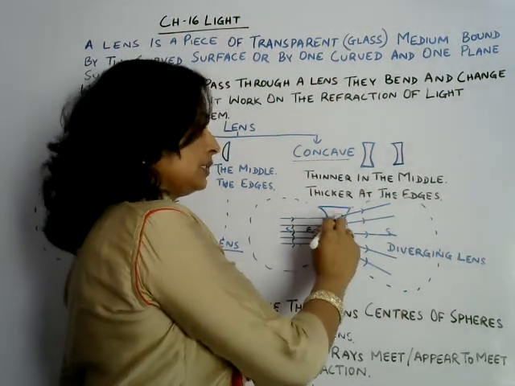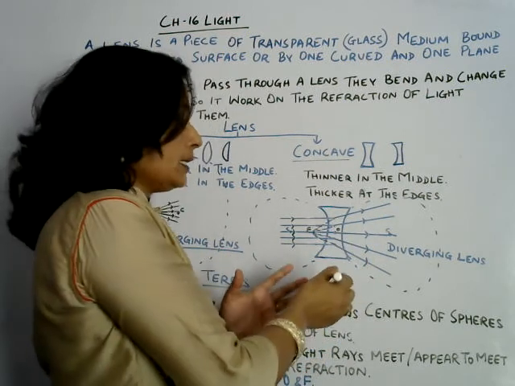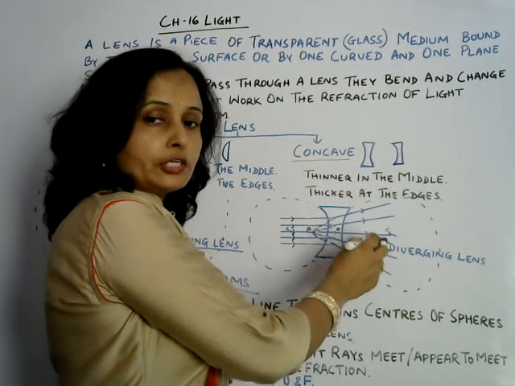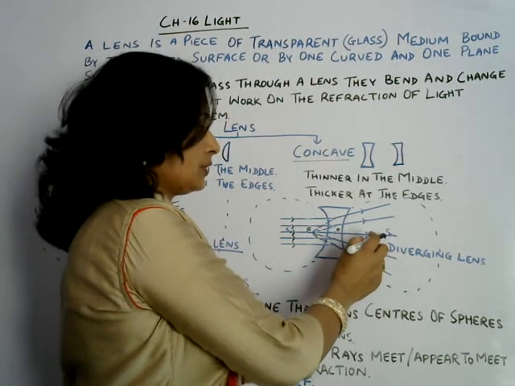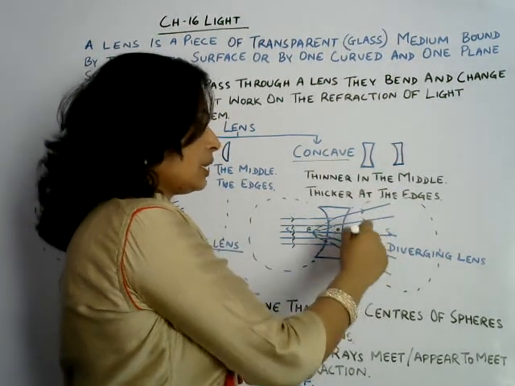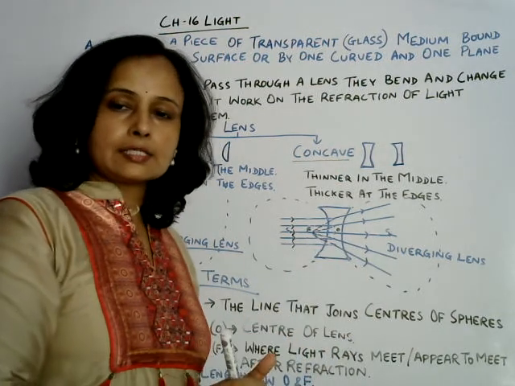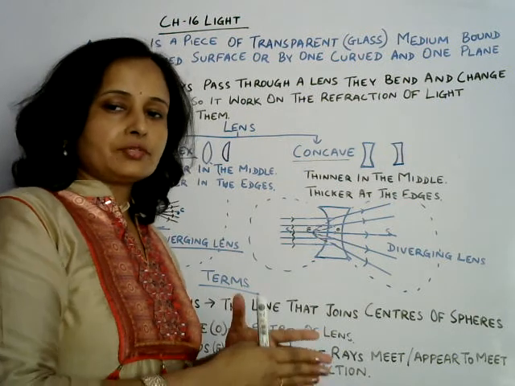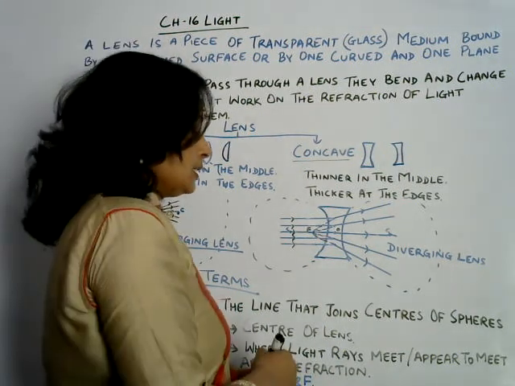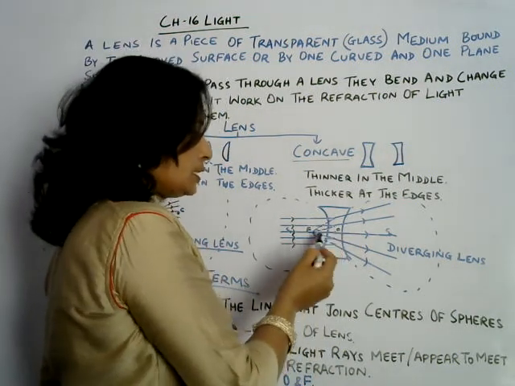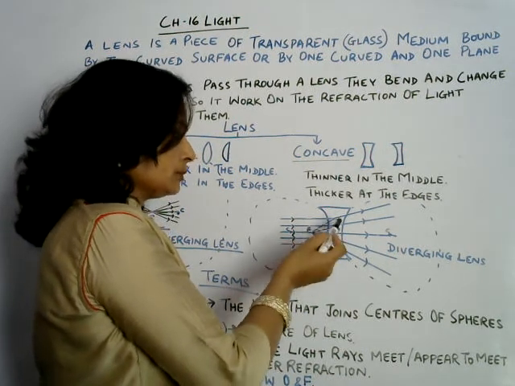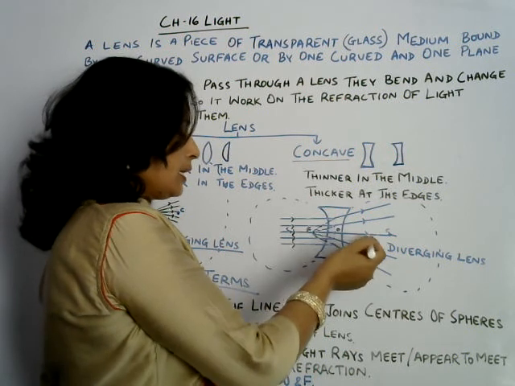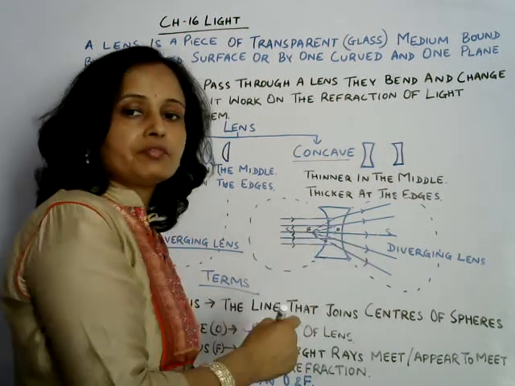After refraction, the light rays bend and diverge; they do not converge at a point on the principal axis, but diverge away from it. So after refraction, it appears like all these light rays are meeting at a certain point, not behind, but in front of the lens.